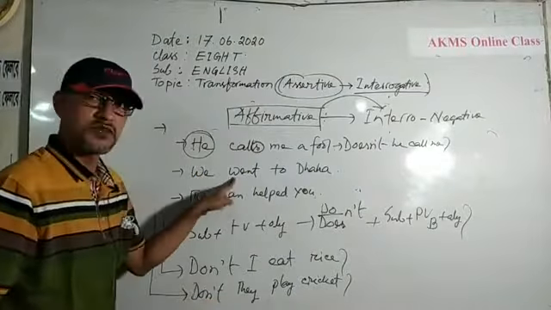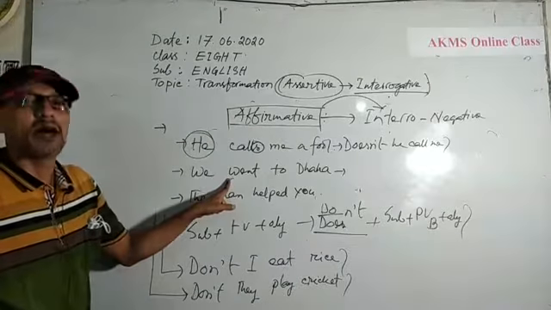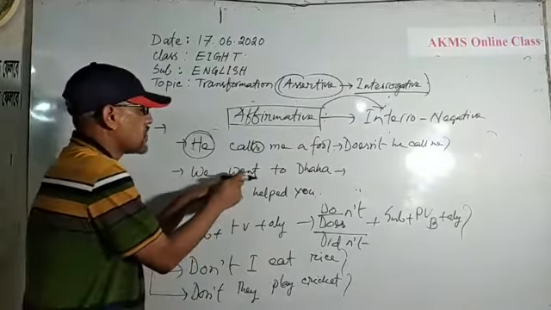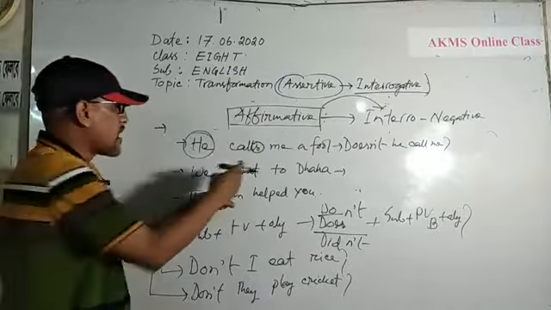Past indefinite tense. Then you should use the past form of do. So, whenever the sentence is in past indefinite tense, you will use the past form of do. What is the past form of do? Did. And you should also use the short form of not, n apostrophe t. Didn't. Then subject, the base form. Why base form? I have transformed the past form of go to did.